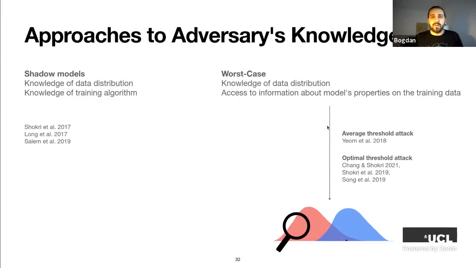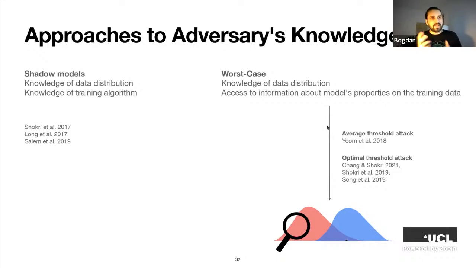And there are also approaches based on optimal thresholds. Here, the threshold is not just the average loss, but it's carefully chosen to, for example, best separate the losses on the training data and on test data, so as to maximize, for example, the attack's accuracy or the attack's false positive rate and so on. This is a much less trivial amount of information. To find this optimal threshold, you, as an adversary, actually have to have the distribution of losses on the training data set. And it's quite a lot of information about the training data.